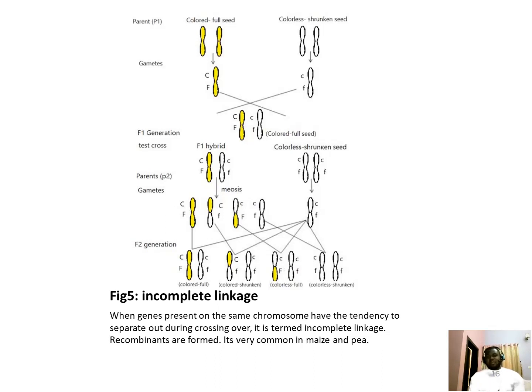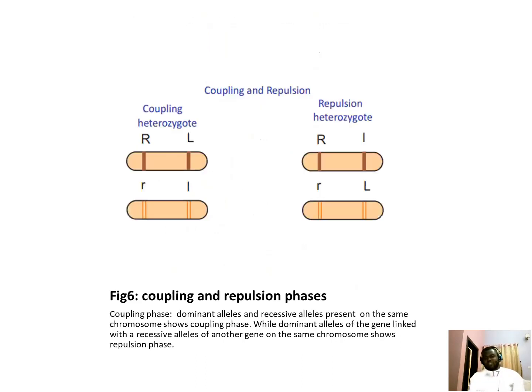As I said earlier, there are two types of sex chromosome: the X chromosome and the Y chromosome. On the basis of the genes involved, we have the coupling phase and the repulsion phase. When the dominant alleles and the recessive alleles are present on the same chromosome, it will show a coupling phase.